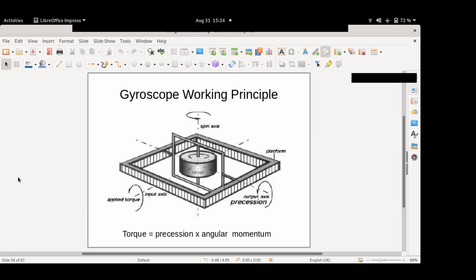So how will the inner gimbal rotate? It will rotate with respect to the output axis. If you can measure that, that will be your angular rate. Precision is the rate. Okay, sir, rate. What is the rate at which the inner gimbal rotates with respect to the outer axis?